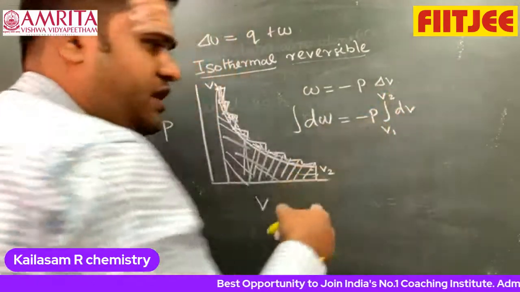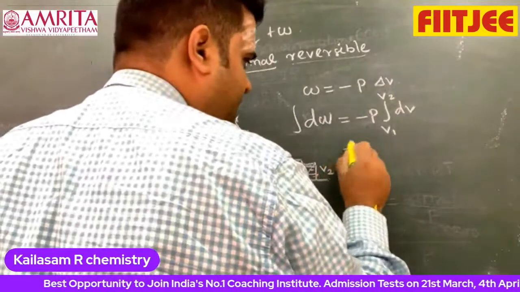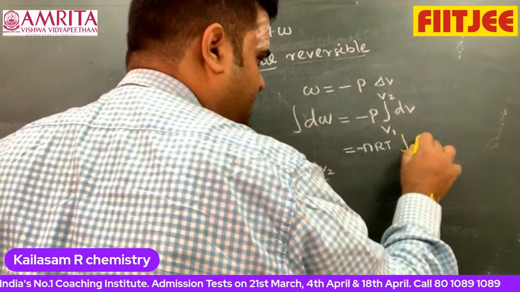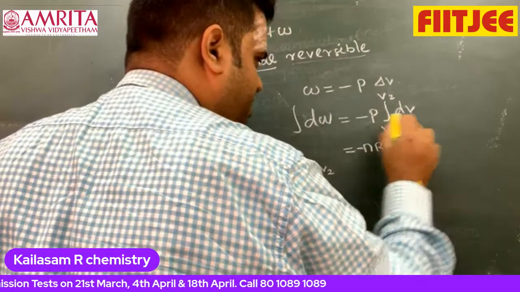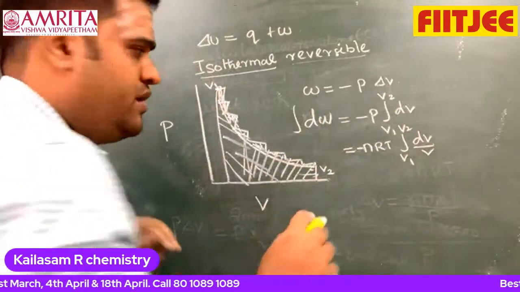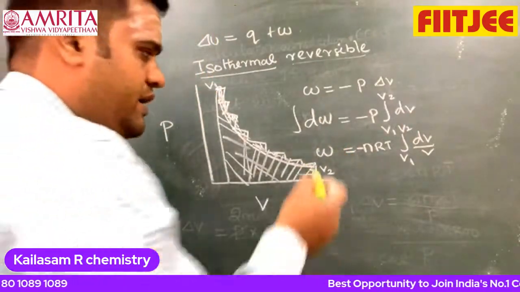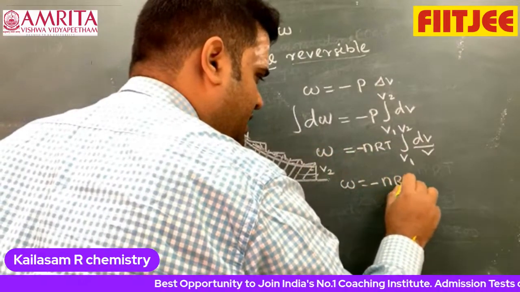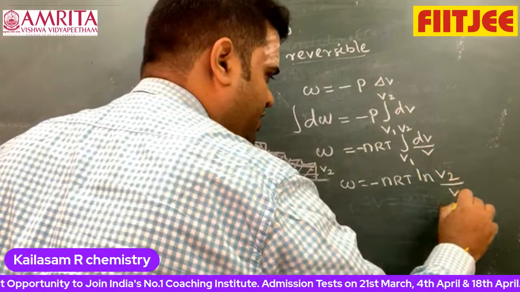Now what is P? It's an ideal gas, PV is equal to nRT. I can write minus nRT integration of dV by V from V1 to V2. Now I can write W is equal to minus nRT ln V2 by V1.